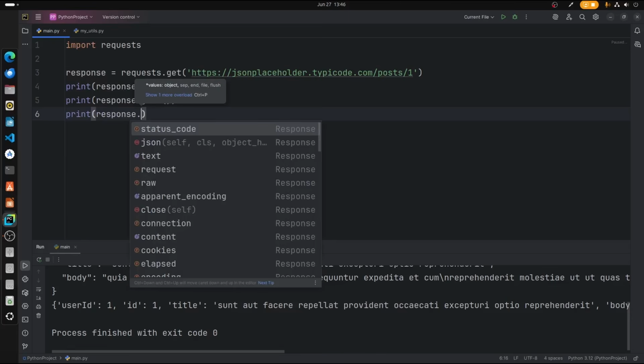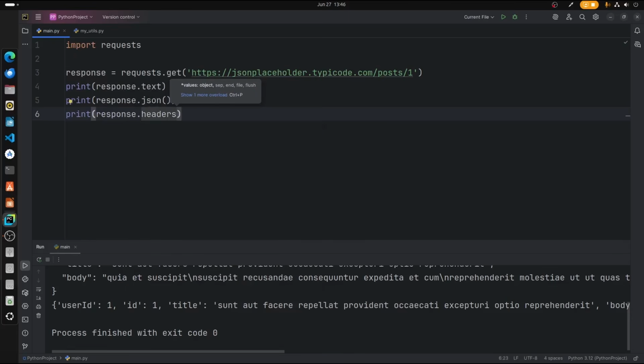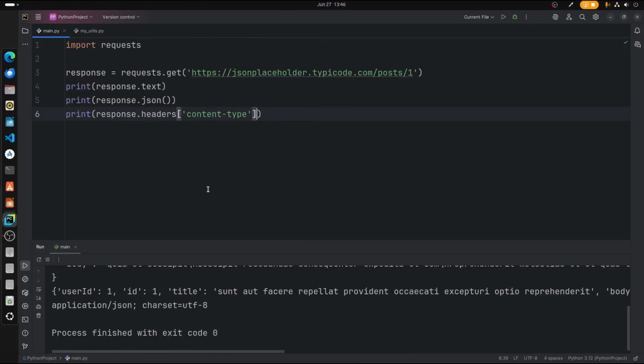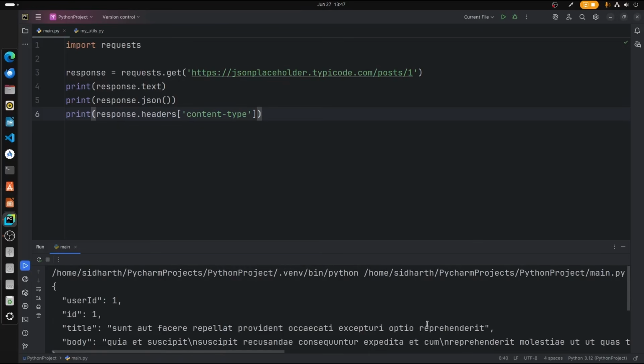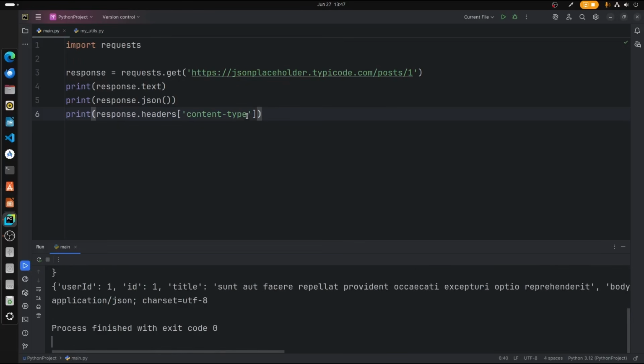So response.headers, and now go for a square bracket, and with quotation type Content-Type. If I run this file, there we go, application/json, and the character set UTF-8. So this is the content type. We fetch it from here and we get the output. So this is how you handle the response content.